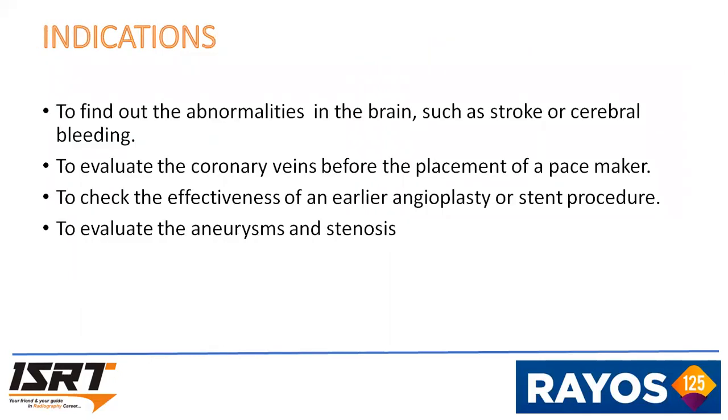The indications of CT angio. First one, to find out the abnormalities in the brain, such as stroke or cerebellar bleed. Then second one, to evaluate the coronary vessel before the placement of a pacemaker. To check the efficiency of an earlier angioplasty or stent procedure. To evaluate the aneurysm and stenosis.